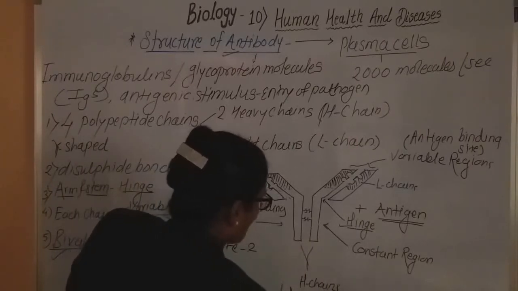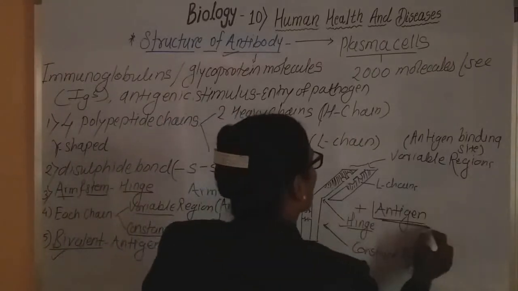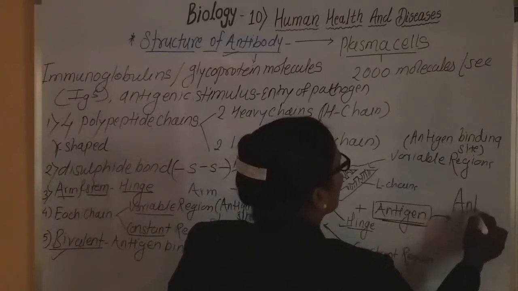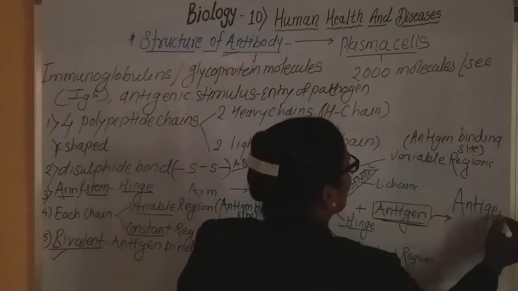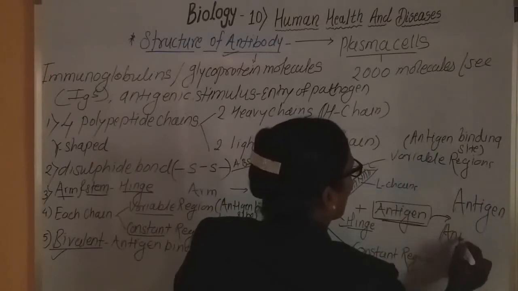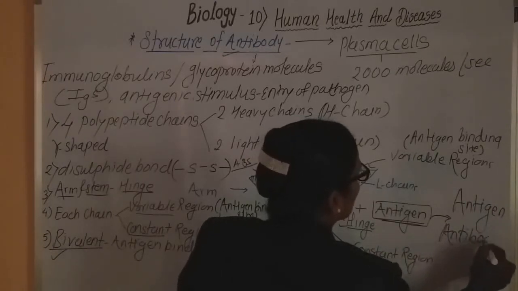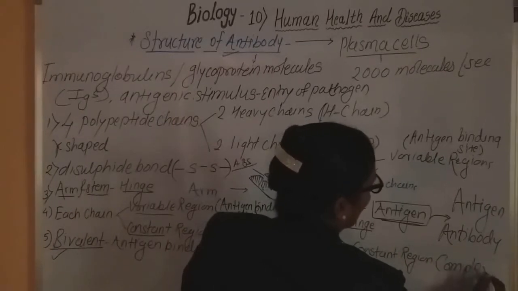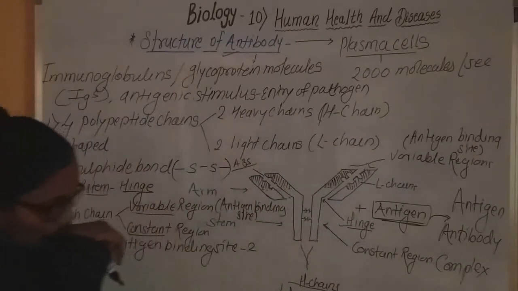It means the antibody attacks the antigen and there is formation of the antigen-antibody complex.